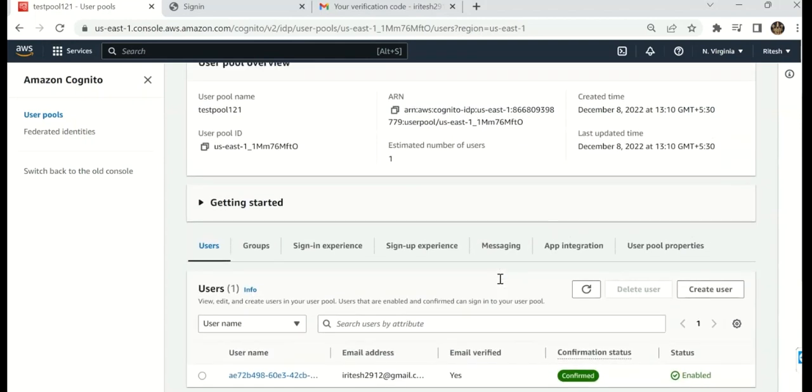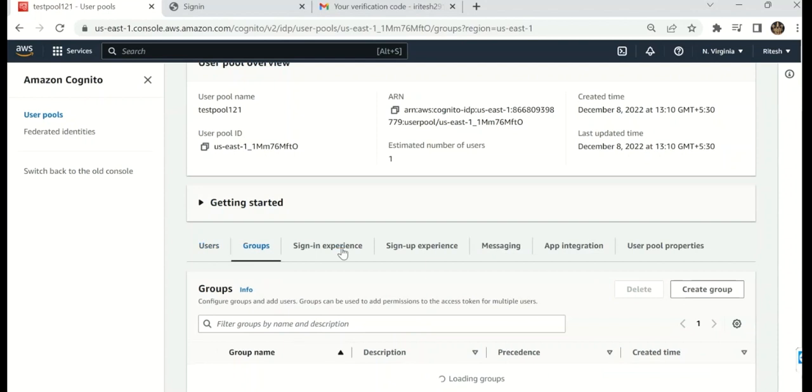So these are the steps we have to follow to create our user.